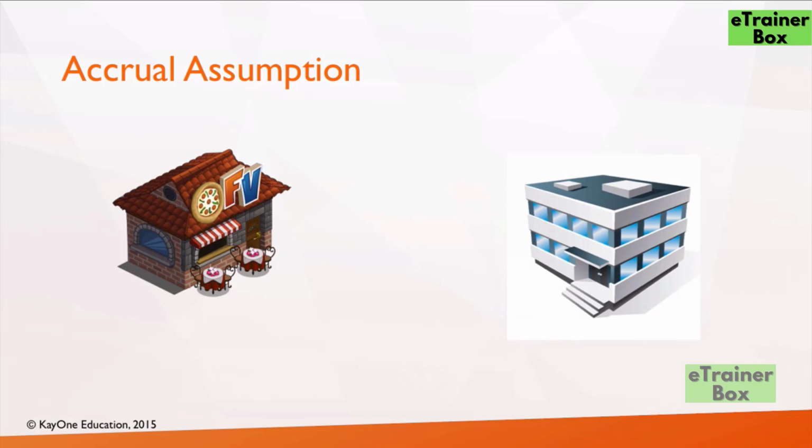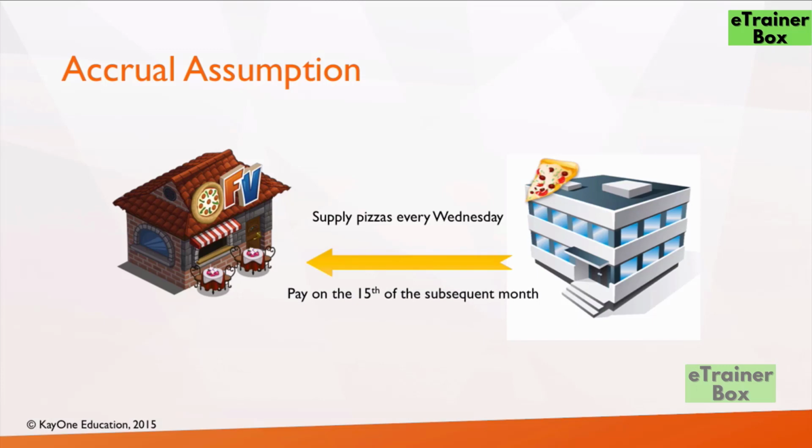Assume that the pizza shop has a corporate customer close by and it supplies pizzas on every Wednesday to these corporate offices. It agrees with the office that the cash payment can be made on the 15th of the subsequent month. So it's going to supply 4 times in a month on Wednesdays, and the cash will be paid by the customer on the 15th of the subsequent month.